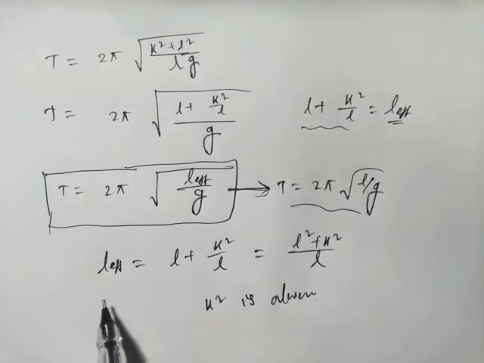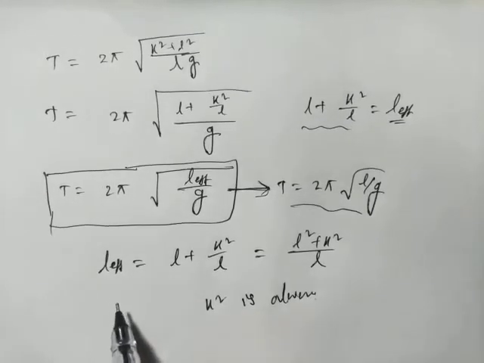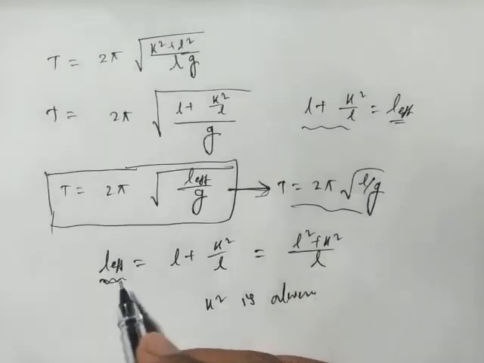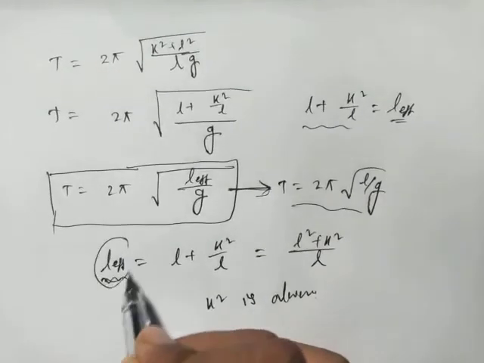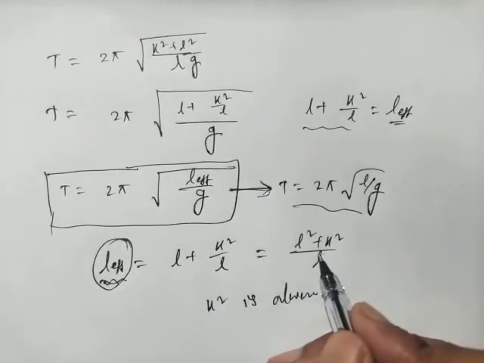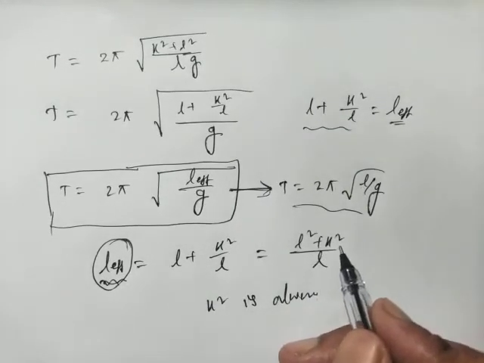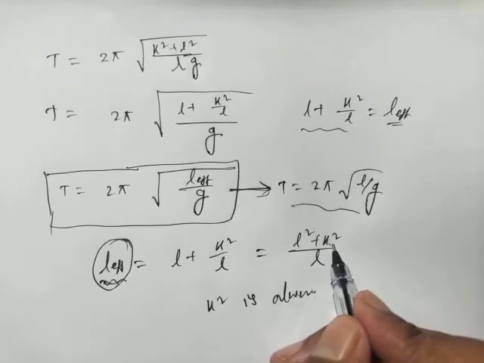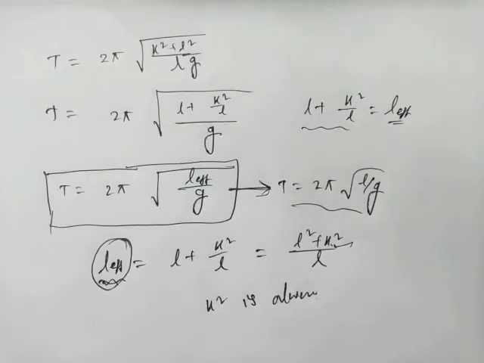Okay, the length of the equivalent simple pendulum, that means this l effective, is the length of the equivalent simple pendulum, and this will always be greater than l because this k square is always greater than 0, always positive. So l effective is always greater than l, the length of the simple pendulum. Okay, this is a very important thing about this time period.